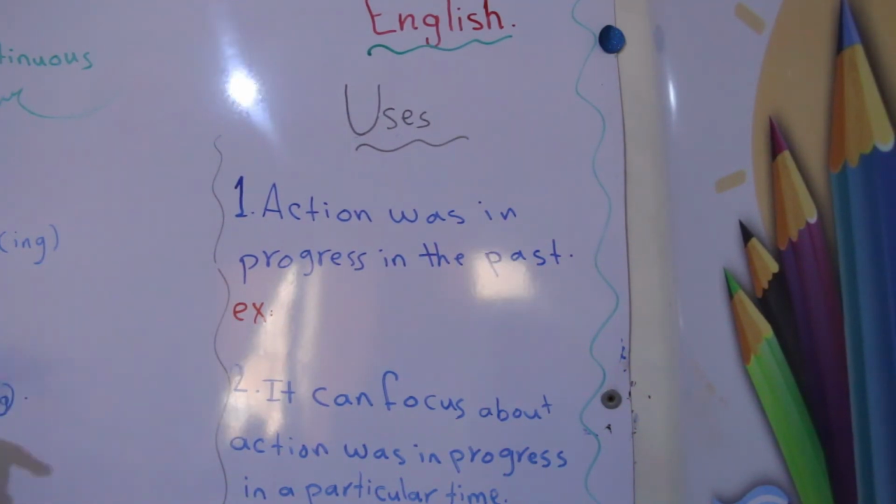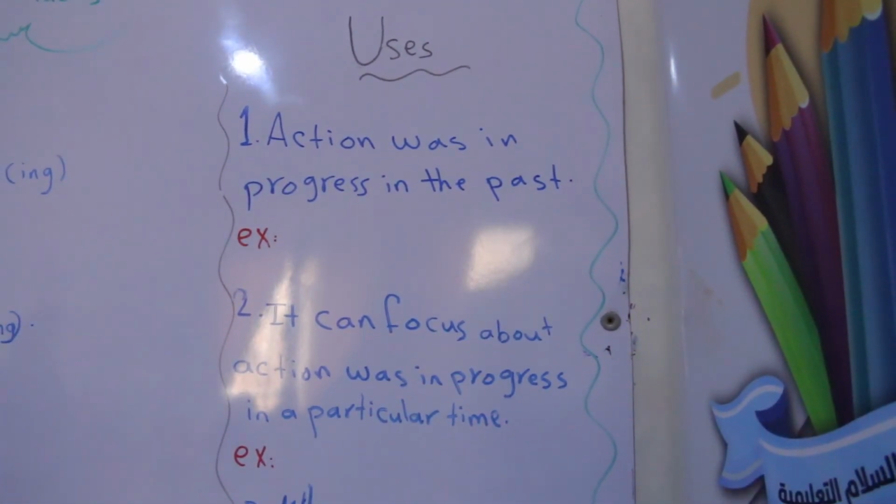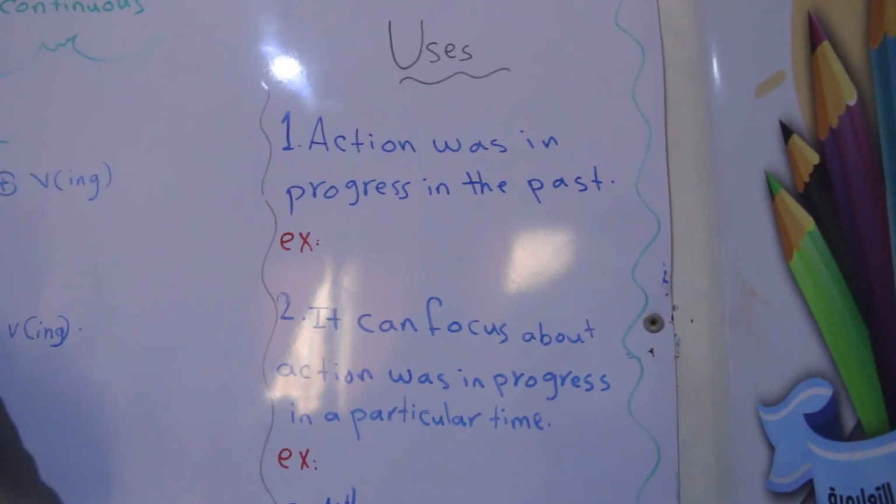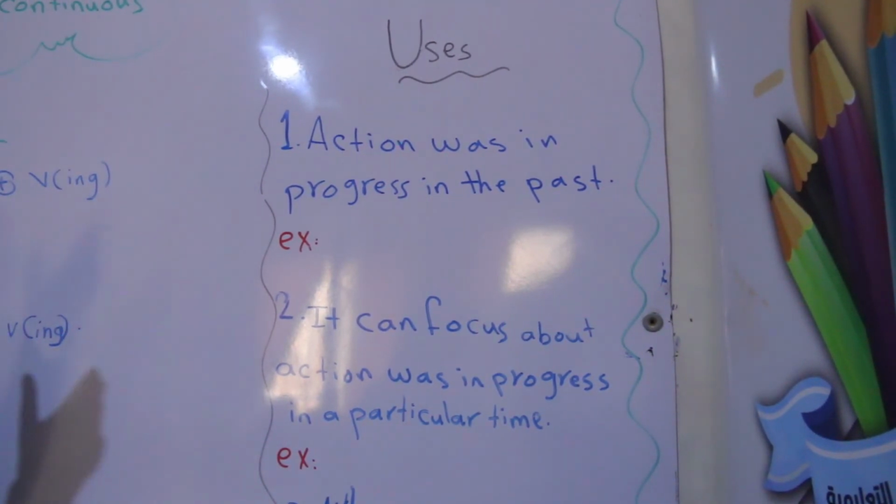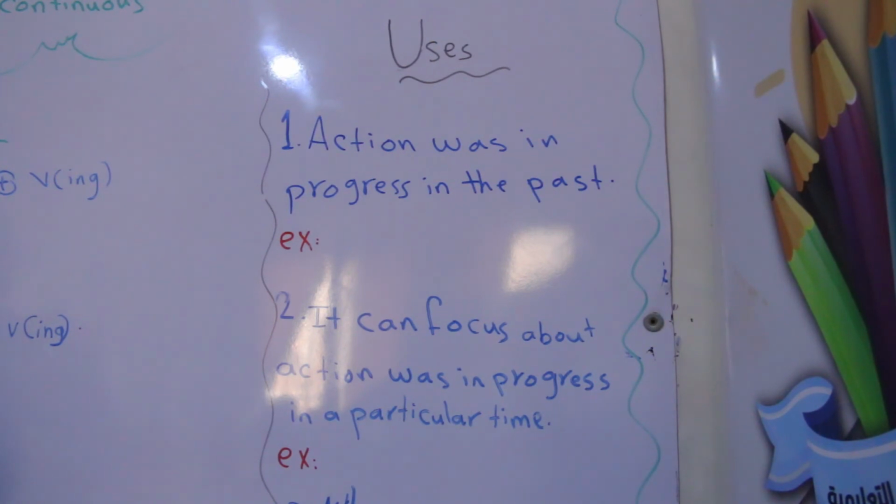The second use: it can focus on an action that was in progress at a particular time. Like here, they were watching a film at 3 o'clock. At 3 o'clock, we have a particular time, and at this time the action was in progress. Third, when we have an interruption between two actions. I was reading when the teacher came.